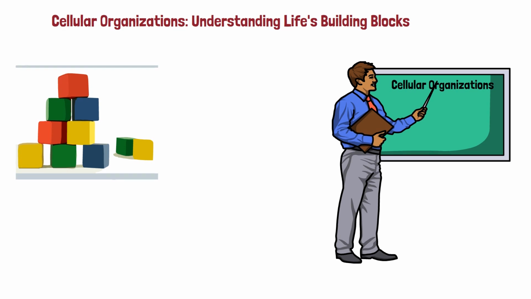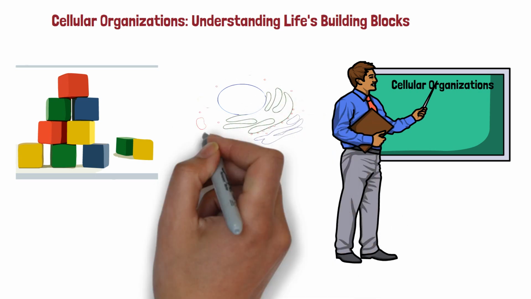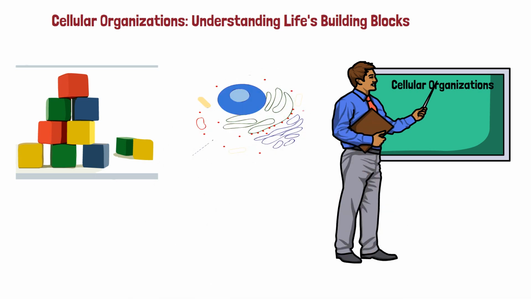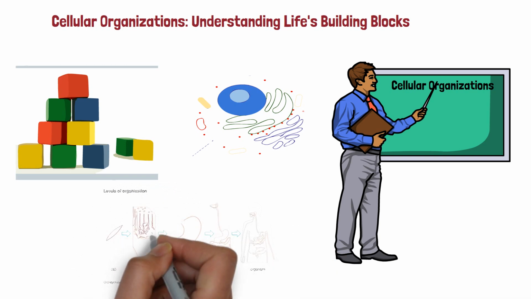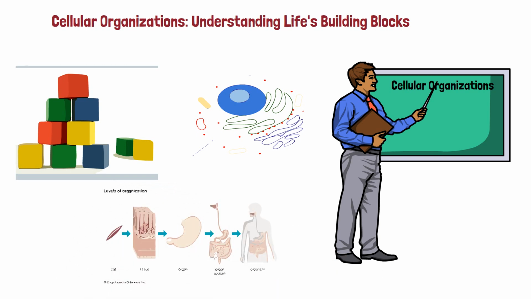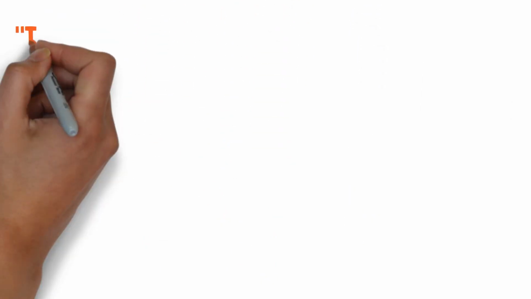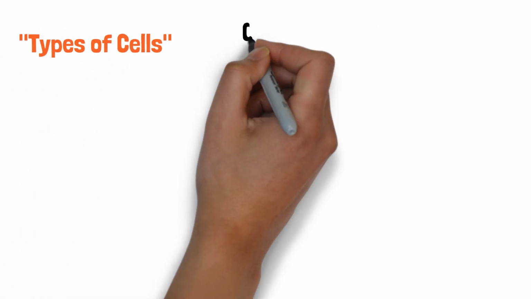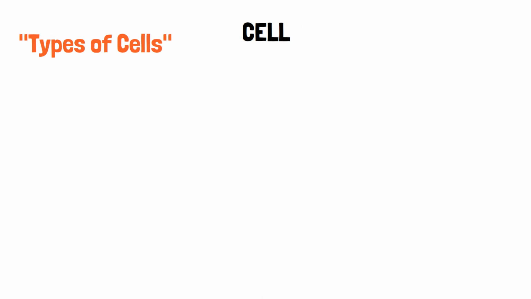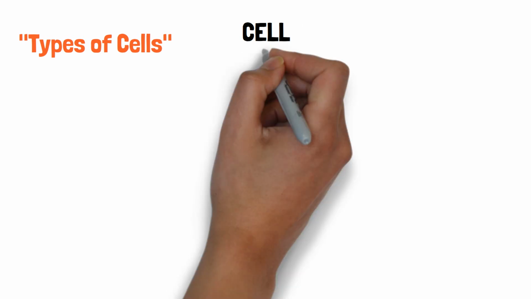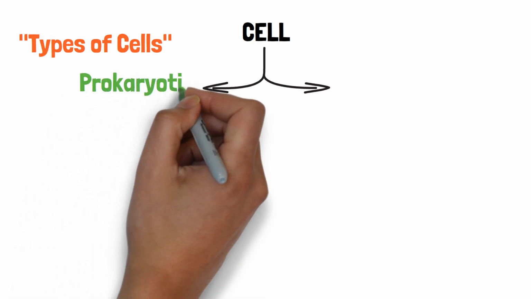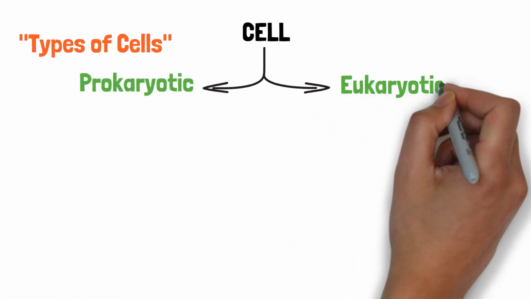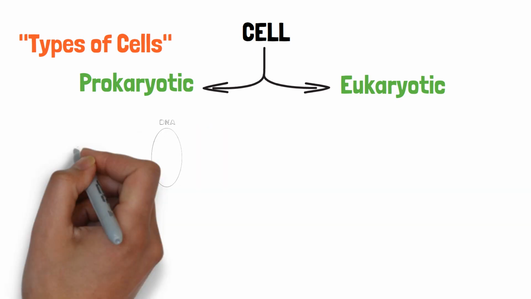Just as a city has different districts and buildings with specific functions, living organisms are also organized into different levels, all built upon the basic unit of life, the cell. Two types of cells, prokaryotic and eukaryotic structures. First, let's talk about cells. All living organisms are made up of cells, and there are two fundamental types, prokaryotic and eukaryotic cells.